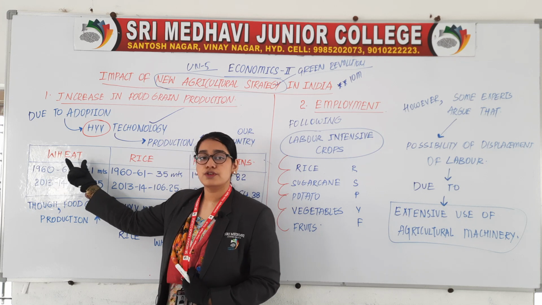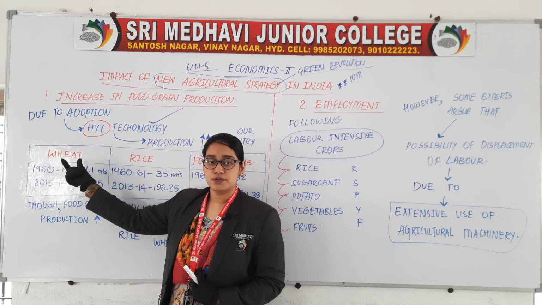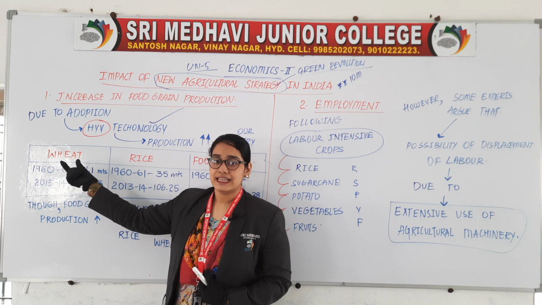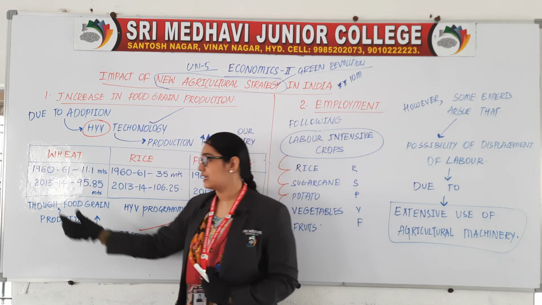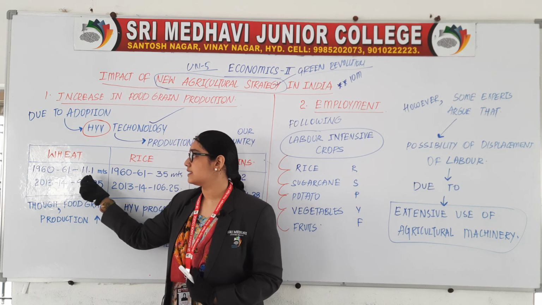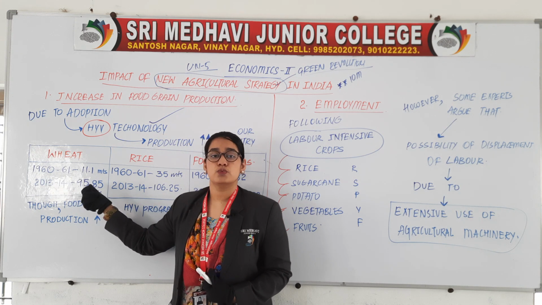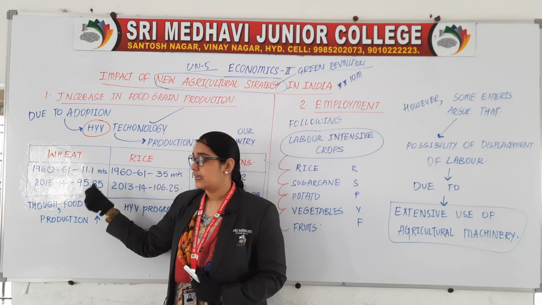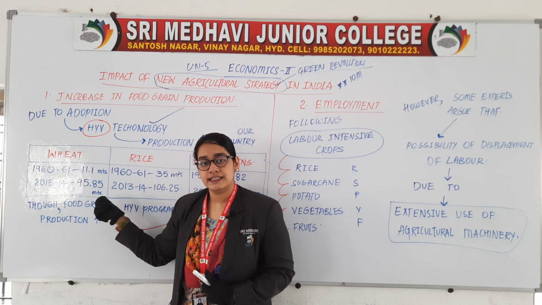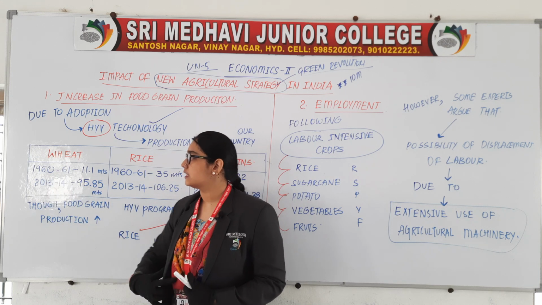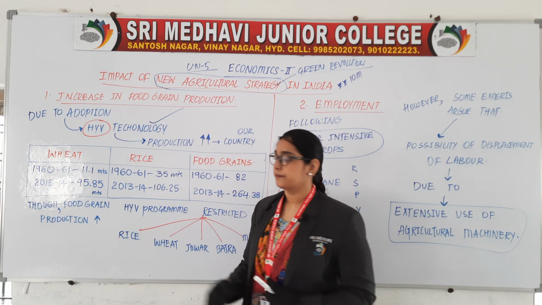The contribution of wheat in agricultural production during the year 1960 to 61 is 11.1 million tons. It has increased to 95.85 million tons in 2013 to 14.